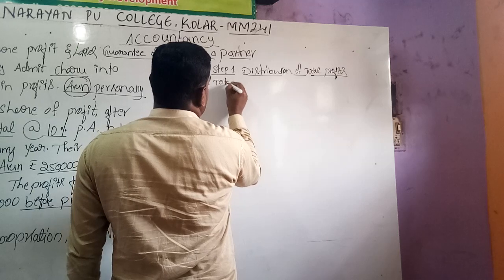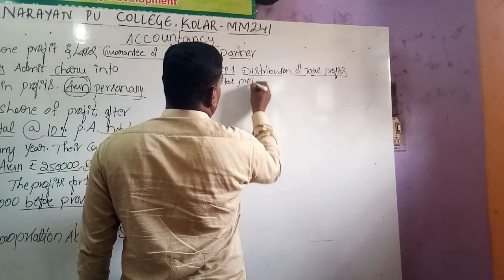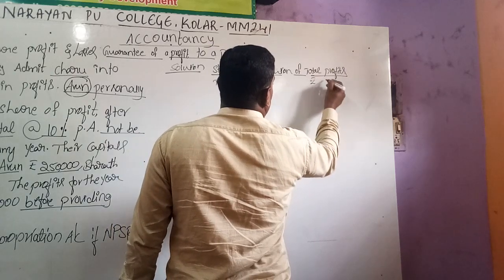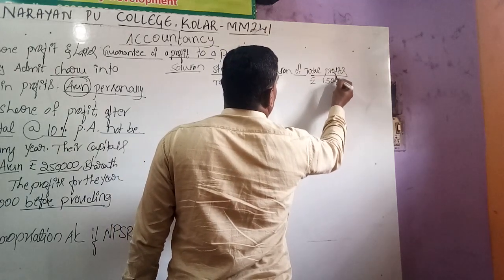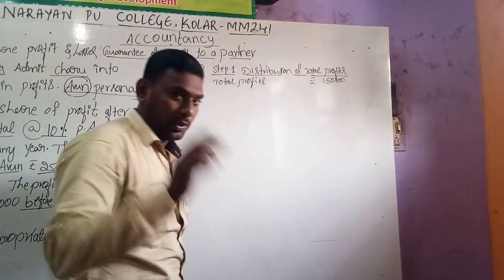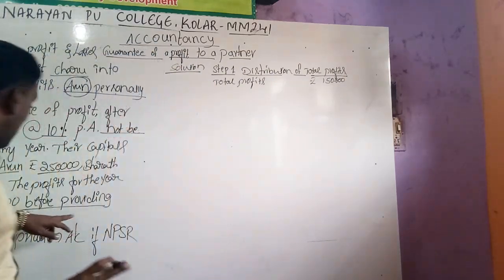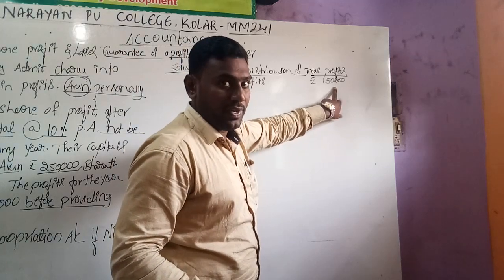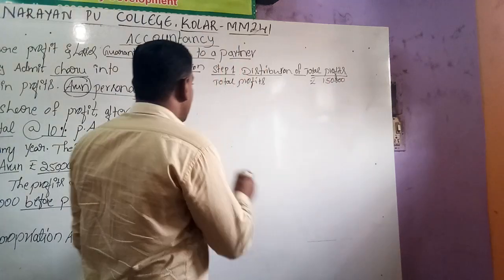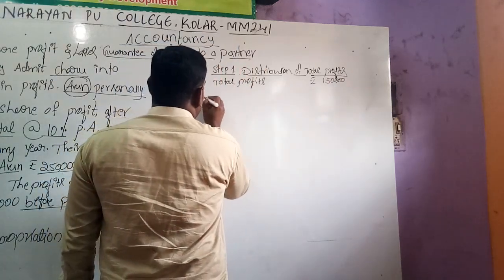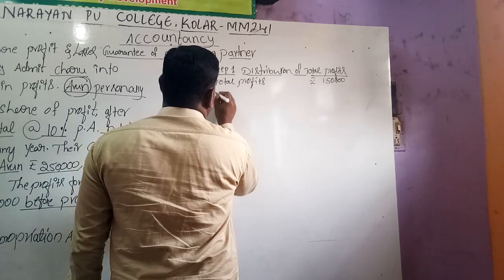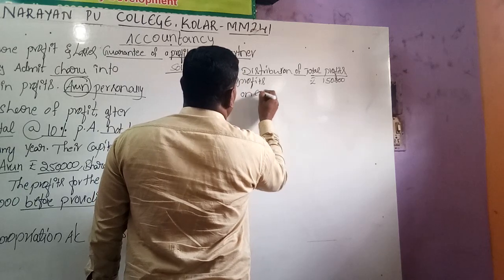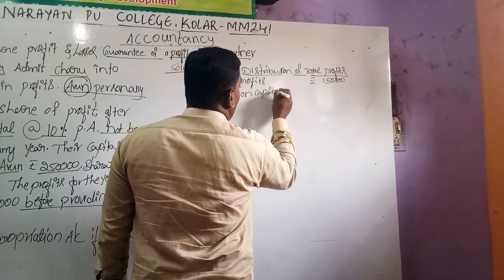Total profits rupees 1,50,000. Actually the company will get the profits before providing the interest on capital, 1,50,000. So in that we should deduct less interest on capital.